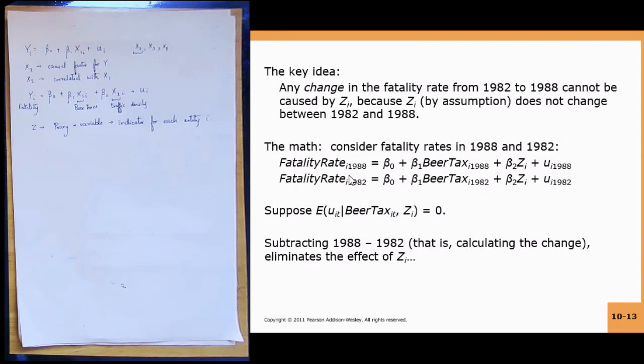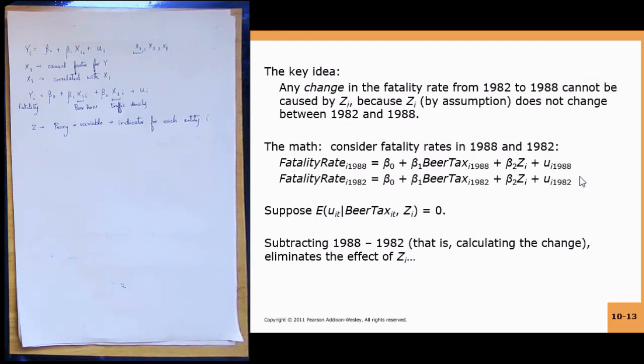So we have fatality rate I 1988 specified as beta 0 plus beta 1 beer tax I 1988 plus beta 2 ZI plus UI 1988. Again, fatality rate I 1982 is beta 0 plus beta 1 beer tax I 1982 plus beta 2 ZI plus UI 1982. Suppose after taking into account beer tax and ZI, whatever error you have is completely random, with zero mean.